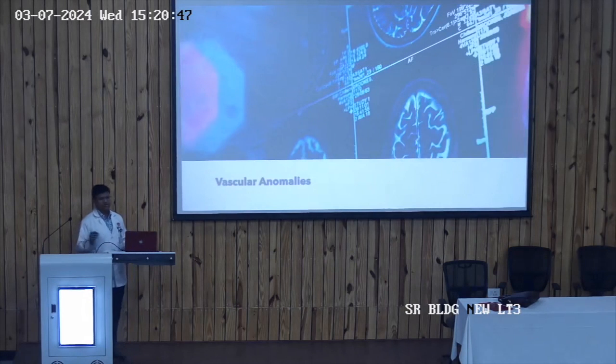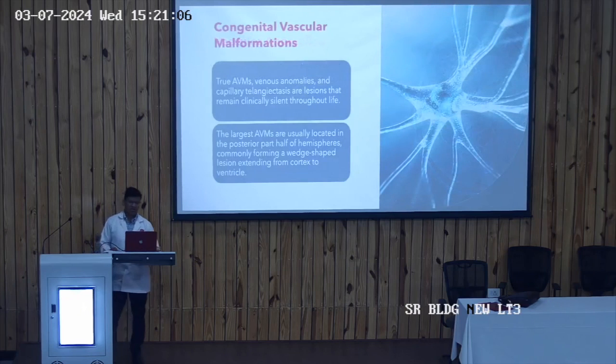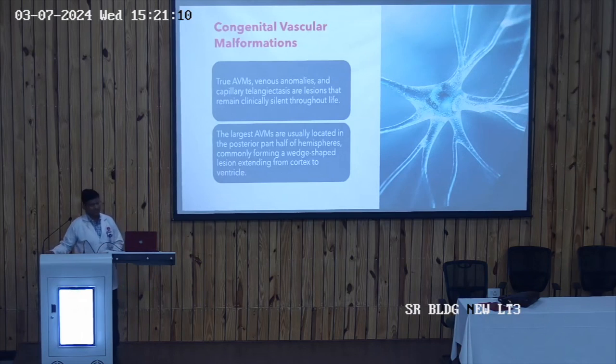So now the next part is the vascular anomalies or the AV malformations. The vascular anomalies can be divided into two types. They can be congenital or they can be acquired. And these congenital vascular malformations are usually silent. They usually remain silent throughout life, and they are usually located in the posterior part of the hemisphere.